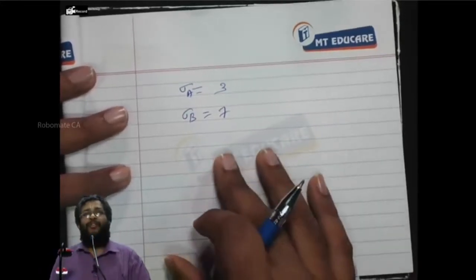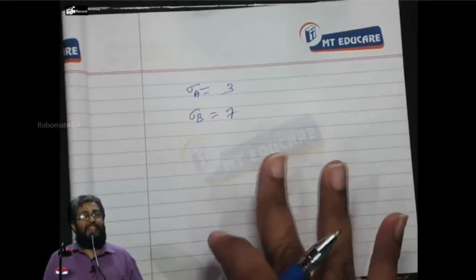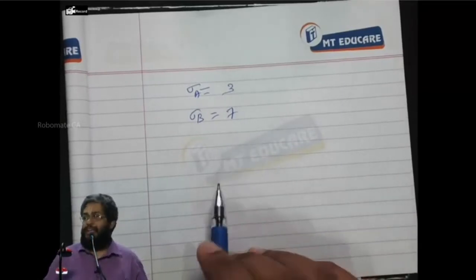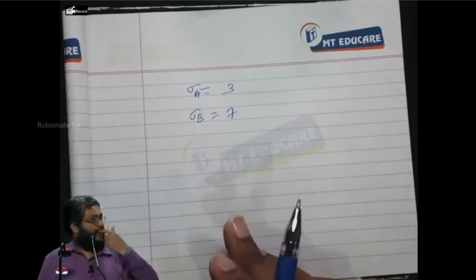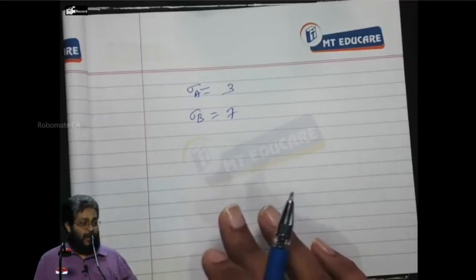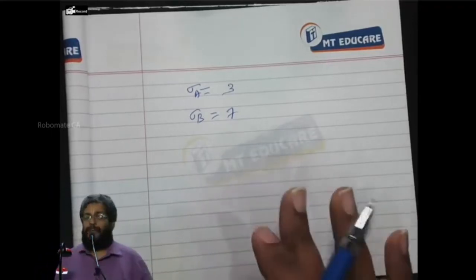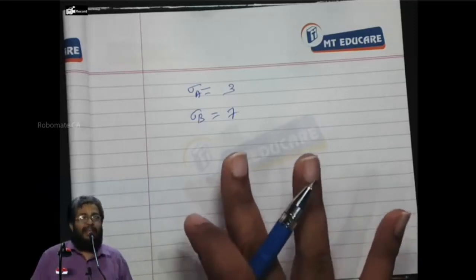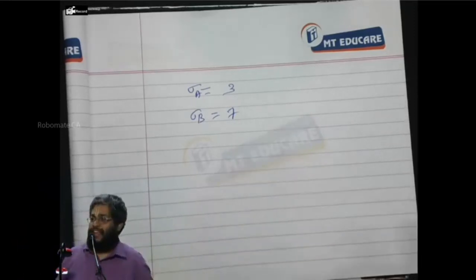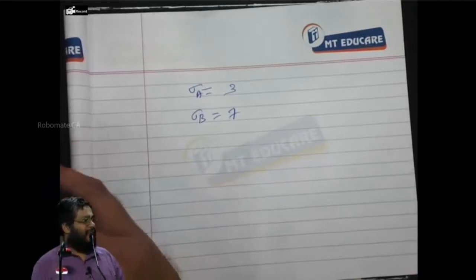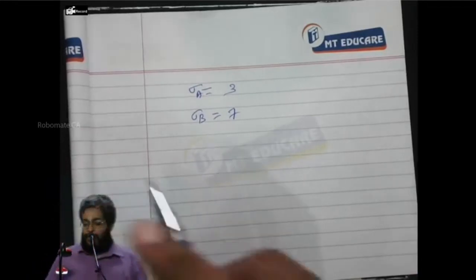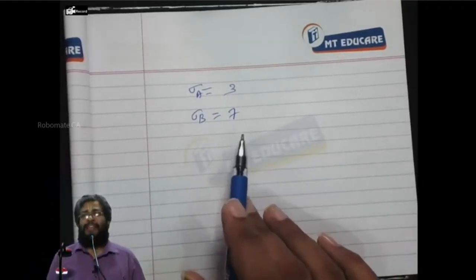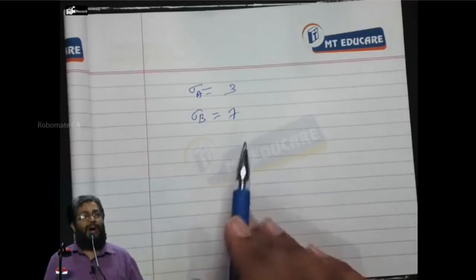Now, tell me, whose examination is very risky? A or B? When B came out, he said, I may get 7 more or 7 less than my expected mark. The deviation around my expected mark is 7 marks. A said, I have only 3 deviation. I'll be getting either 3 more or 3 less than what I'm expecting. So in that case, you say that B is having more uncertainty in his marks compared to A.